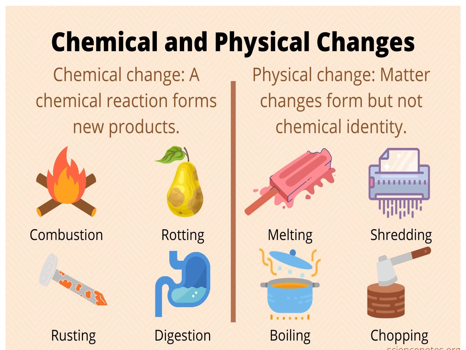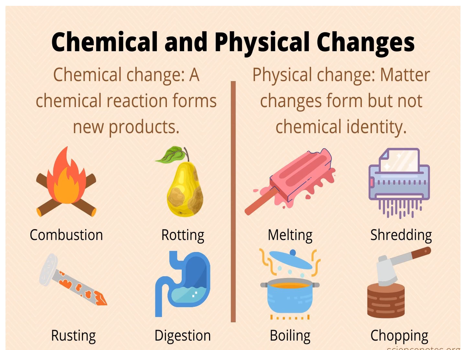First one is combustion. Now combustion is considered to be a chemical change because here the log of wood burns and gives rise to ash. The ash which is formed is totally different from the log of wood, and this ash cannot be changed back into the log of wood. It's a permanent change, and the new product formed here is ash. That's why it's a chemical change.